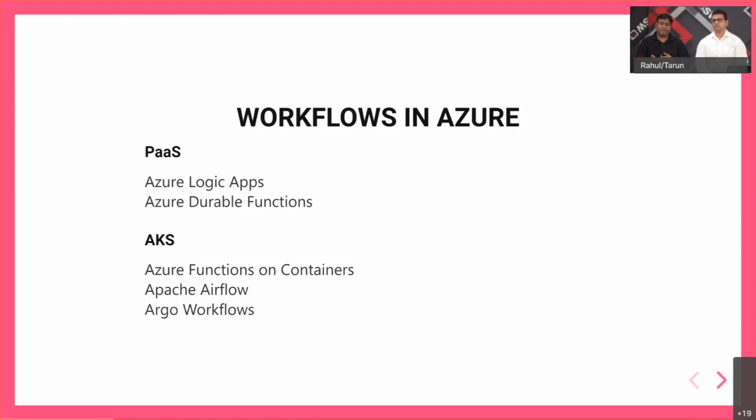If you are using AKS or a bare metal Kubernetes installation on VMs in Azure, you have the option of using Azure Functions on containers, which will be slightly outside of your existing infrastructure, but it is still supported. So you can use Azure Functions on containers if your system is container based. Another option is Apache Airflow, which you can deploy in your cluster as well.